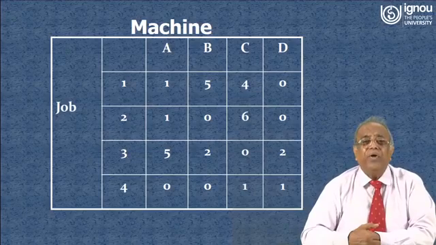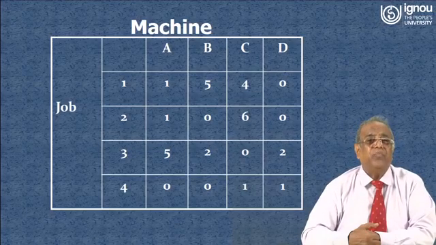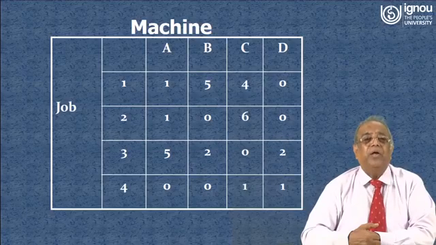Now when you go to the next line, there are 2 zeros, so here we cannot assign job 2 at present. Now job 3 has only one 0 in that particular row, so job 3 is allotted to C. Again for job 4, there are 2 zeros.